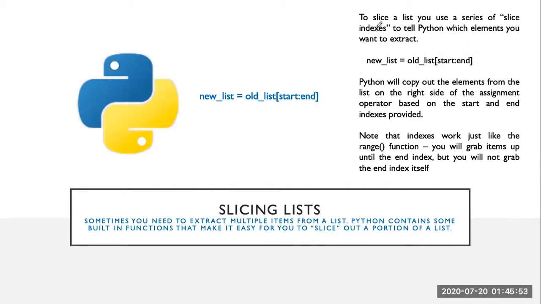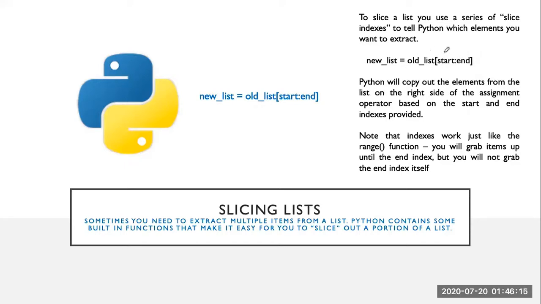This means this time we are not using a single index. Actually, we are using a series of indexes to tell Python which elements we want to extract. For example, this is a variable, and this variable is actually a new list, in which we want to extract some elements from another list.